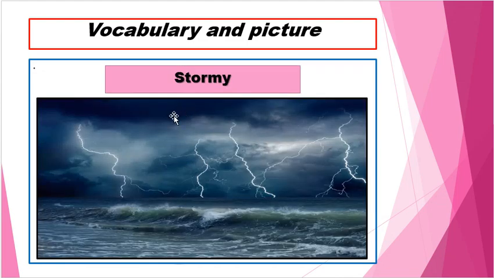Next is stormy. Stormy weather is mixed with thunder and lightning. Don't forget, sometimes people call this thunder, but it's lightning. Thunder is the noise you hear. There is also strong wind, waves, and rain, so it's almost complete mixed weather. That is stormy. At this time you need to prepare an emergency kit with food, because if there is a storm declaration, you must really be prepared.